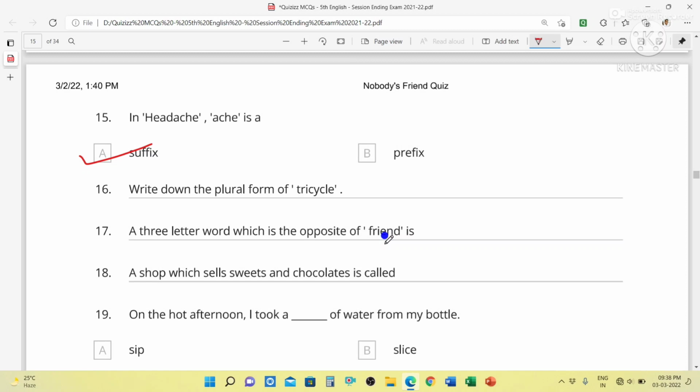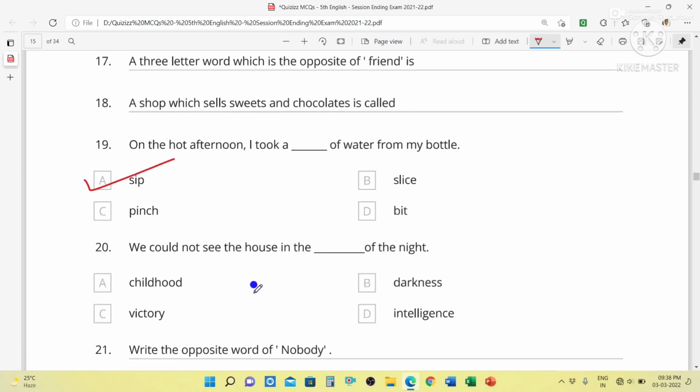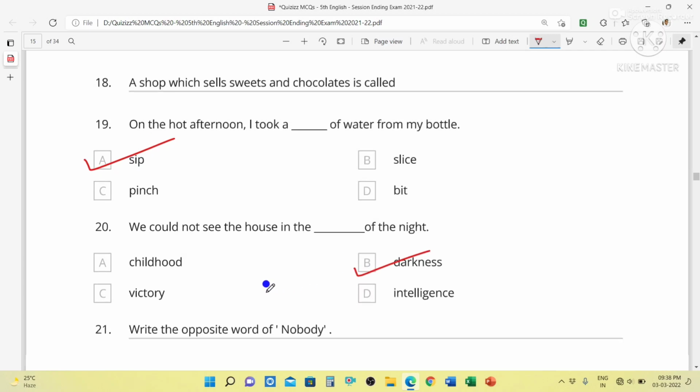That is foe, F-O-E. A shop which sells sweets and chocolates is called a confectionery. On a hot afternoon, I took a dash of water from a bottle. That will be a sip of water. We could not see the house in the dash of the night, in the darkness of the night.